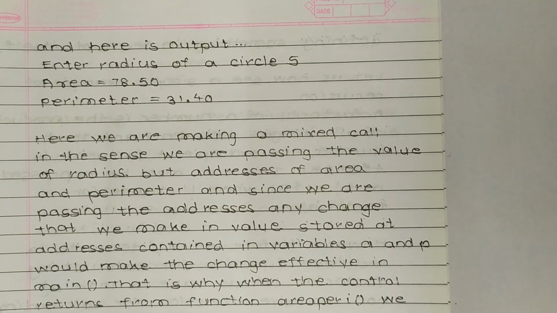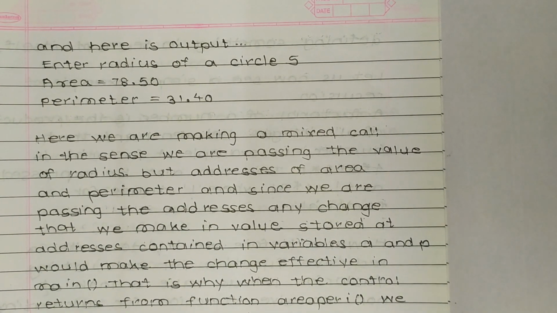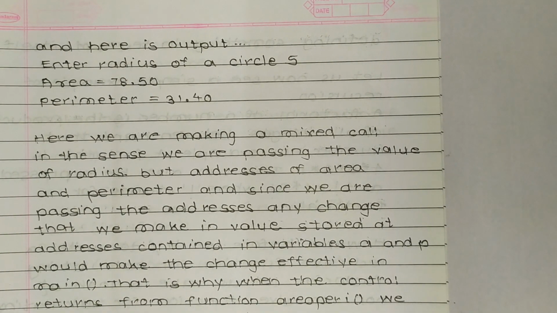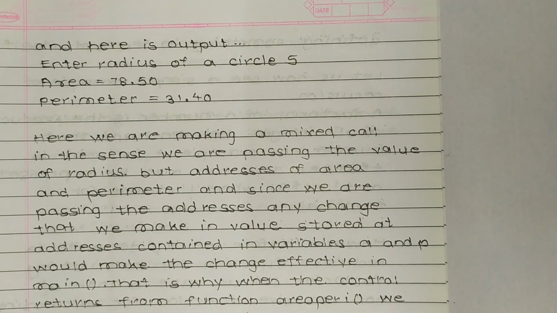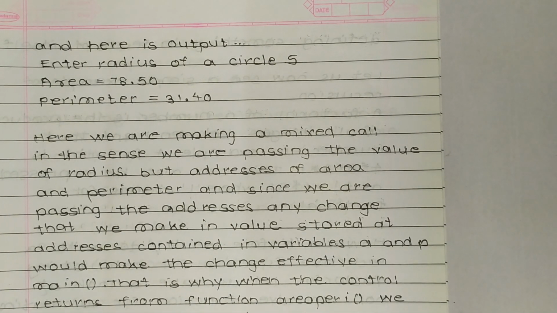Now let us check out the output of this program. So enter radius of a circle, that is 5. Now area is 78.50. Now perimeter is equal to 31.40.